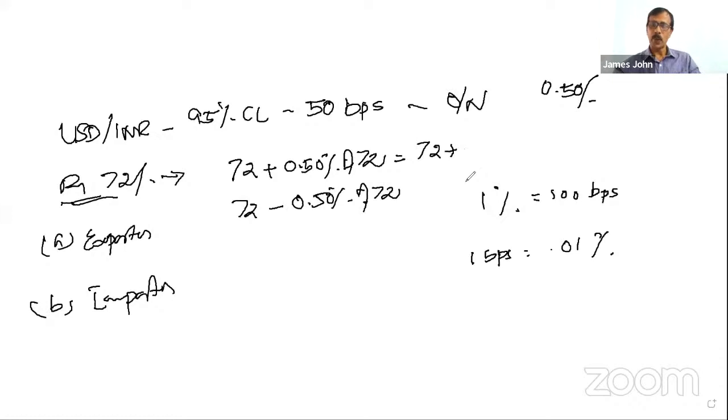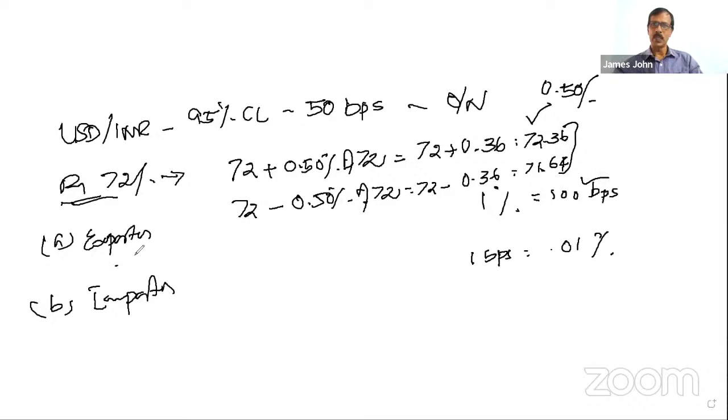How much is 0.5% of 72? 0.36. Yes, 0.36. You will get 72.36. This gives 72 minus 0.36, which you will get 71.64. Am I correct? Therefore, what is the worst possible rate for an exporter? These are the two rates. 71.64, yes, for an exporter this is the worst possible, and for an importer this will be the worst possible situation.